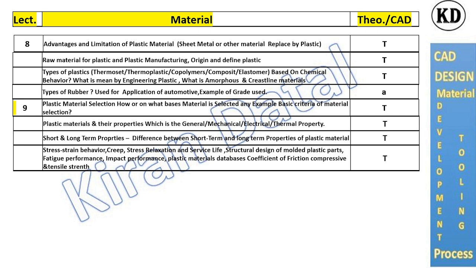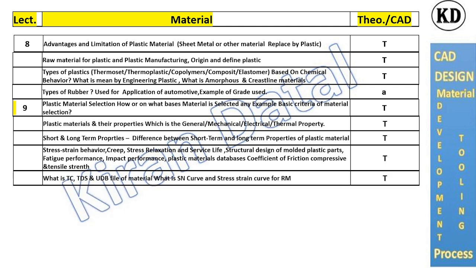Stress strain behavior of parts according to materials, creep, stress relaxation, life, structural design of molded plastic parts, and fatigue performance are all properties considered while designing. What is TC? It means test certificate. TDS means technical data sheets, and UDV files are required for mold flow, and S-N curves and stress strain curves are required for CAE analysis of any part.